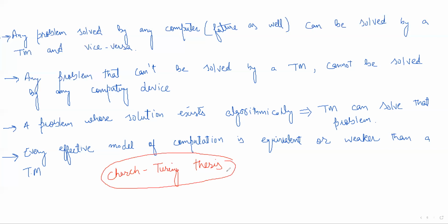So the Church-Turing thesis is saying that if a solution does not exist for a problem, that means that problem cannot be solved by any Turing machine. Or we can say a problem that cannot be solved by a Turing machine, that means that problem cannot be solved. Okay, so from this we have also reached a conclusion that if we have problems, so these are our problems.